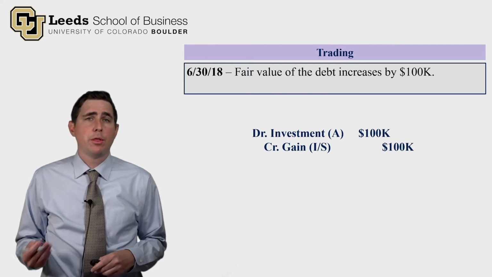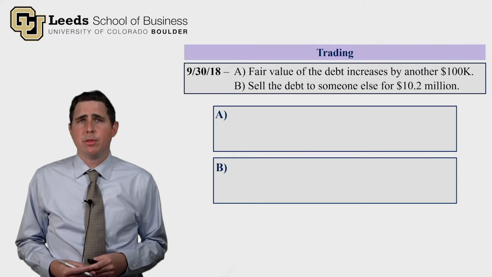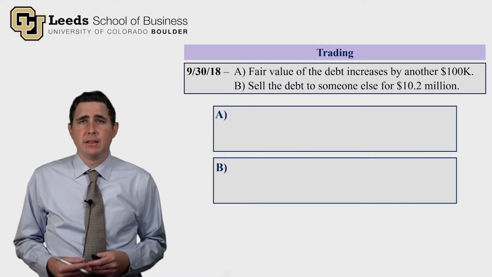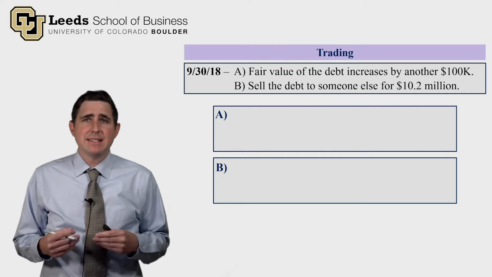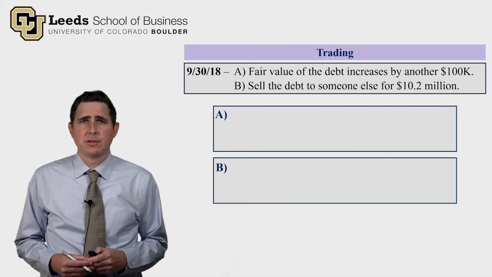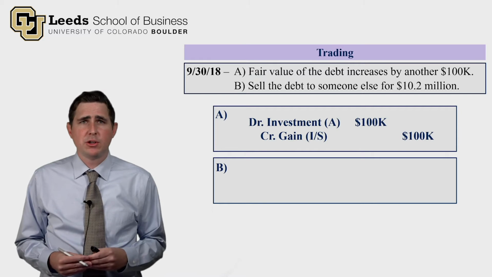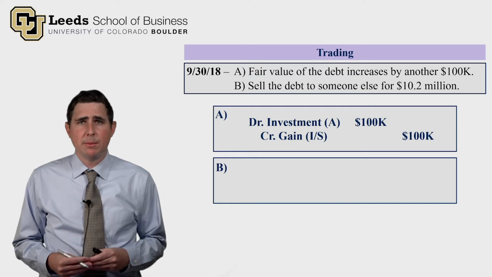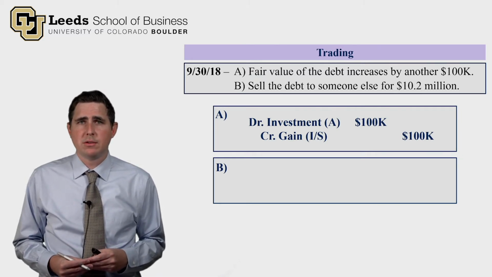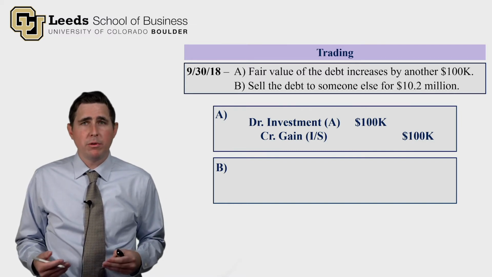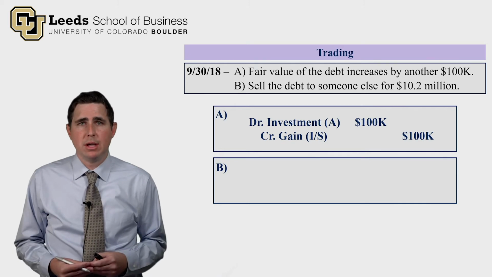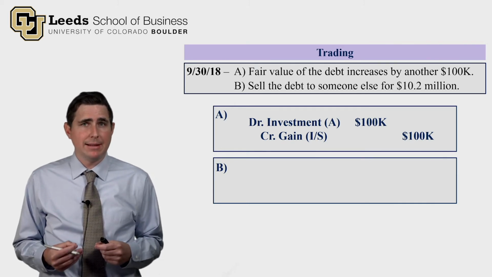Now let's fast forward 3 more months to September 30th, 2018. The fair value of the debt has increased by another $100,000. Well, that's the same exact journal entry we just did in June. We debit the investment account for $100,000 and credit a gain on the income statement. Now the total holding period gain has been $200,000, and the investment account is sitting at $10.2 million.